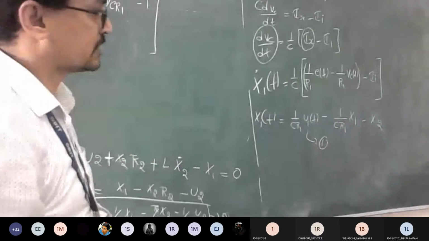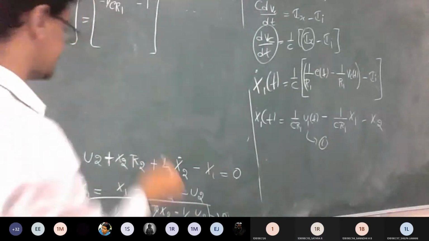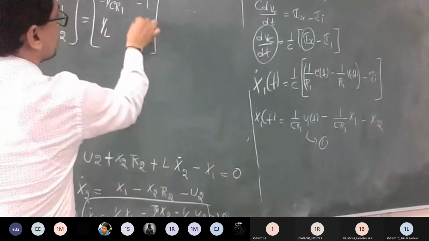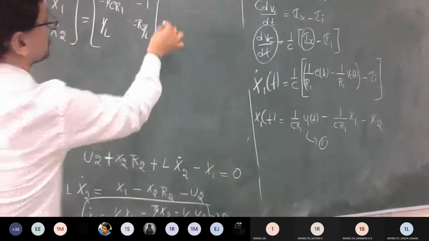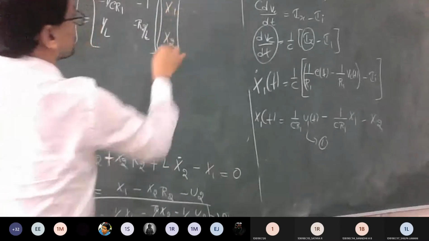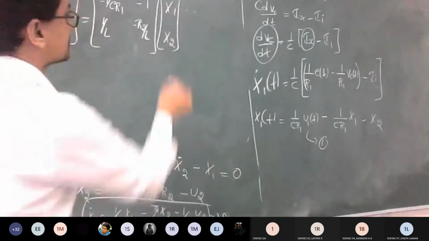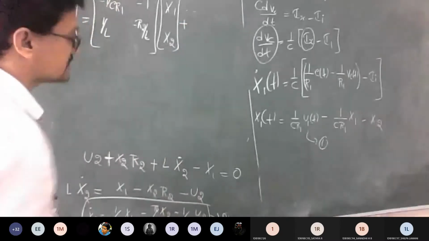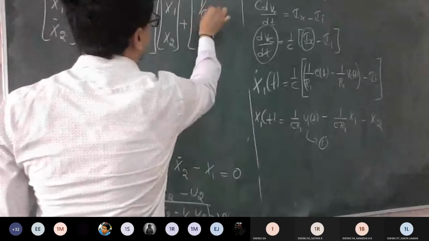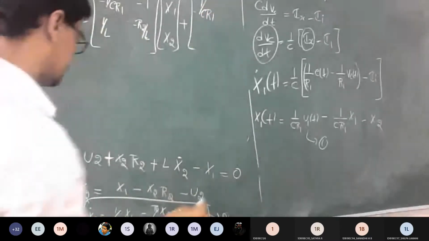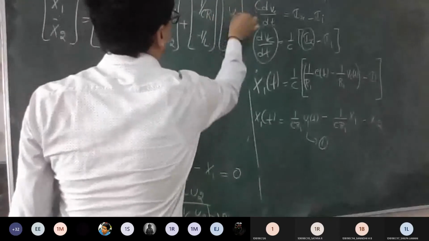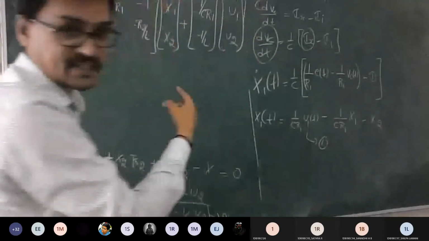Yes, sir. Okay, equation number 2. What is X1, guys? I think it's 1 by L. And what is X2? It's minus R2 by L. So these are the two coefficients for my X1 and X2. So one part is done. Plus, what are the coefficients for the input now? From equation number 1, it says 1 by C R1. And similarly you have minus 1 by L. So this is for the corresponding U1 and U2. Is it correct?